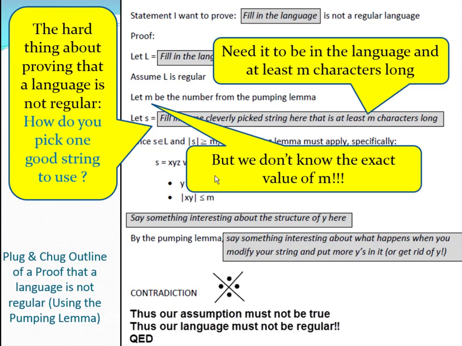Keeping in mind we don't know what m is. We don't have the DFA. We don't know if m is 10 or 12 or 15. So what we're going to have to do is pick a string that has m characters in it somewhere, so we know we're at least m no matter what m is.